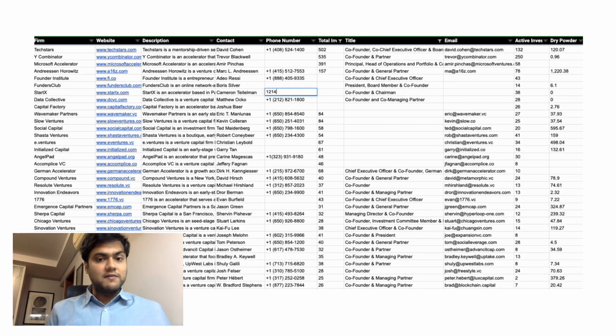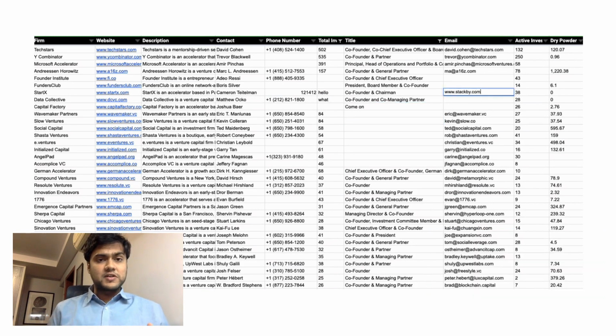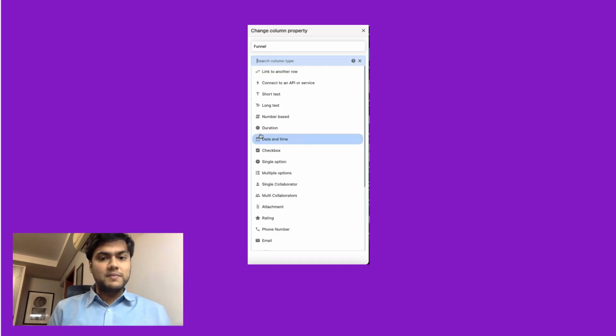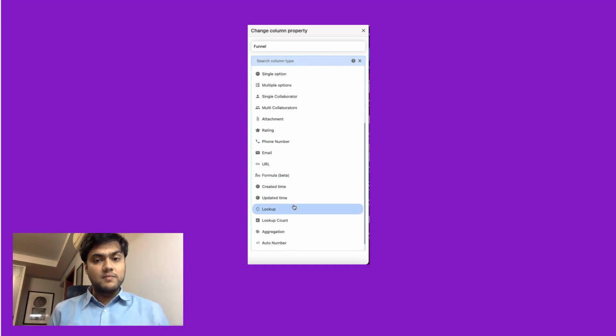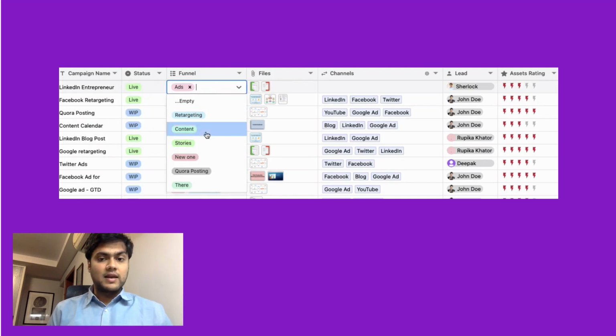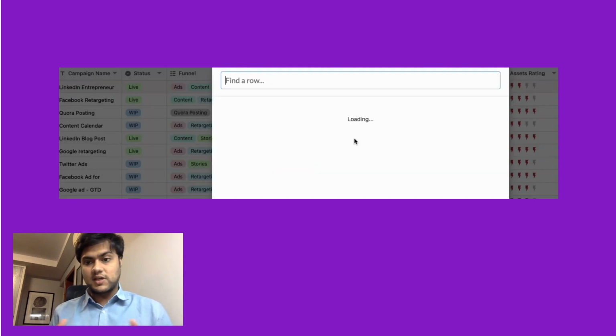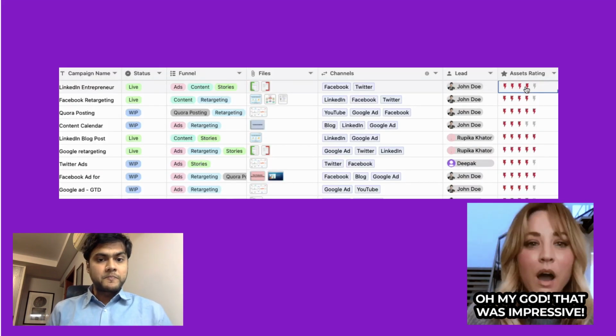Third, data validation is not there in spreadsheets. Any column, any cell can take up anything. The cell is not validated, so that can get unstructured very easily. Databases work on different column types, with unique validated column types that allow you to store a certain set of information, like attachments, drop-downs, checkboxes, long text, or even statuses.